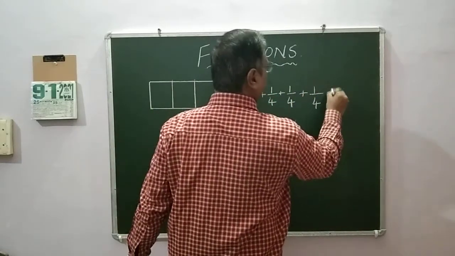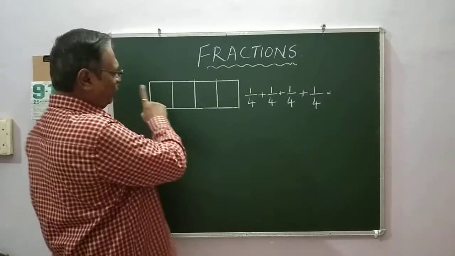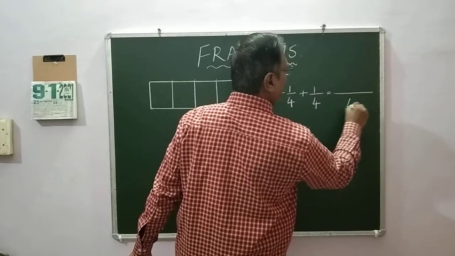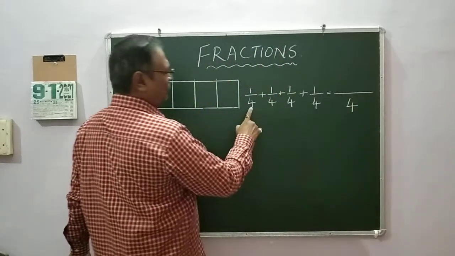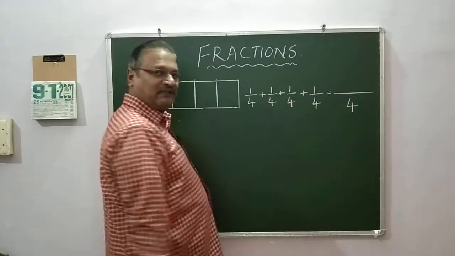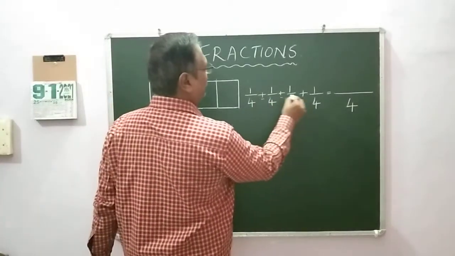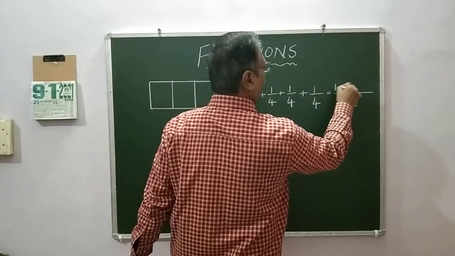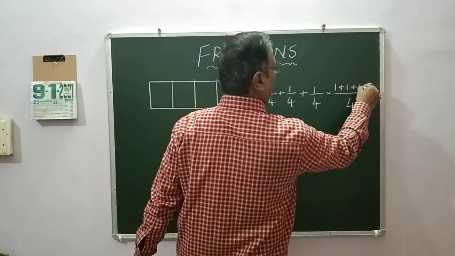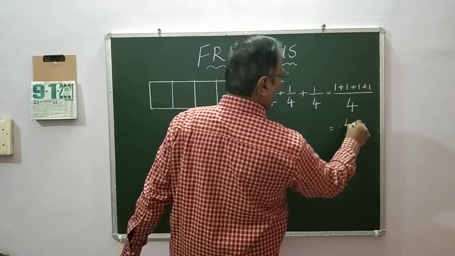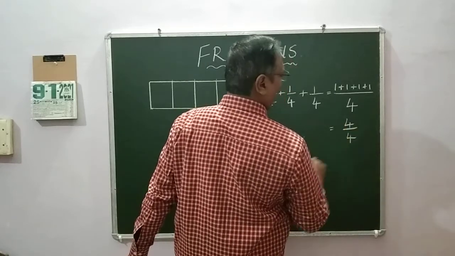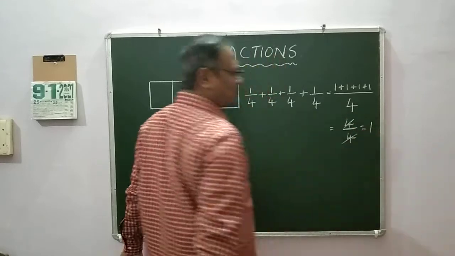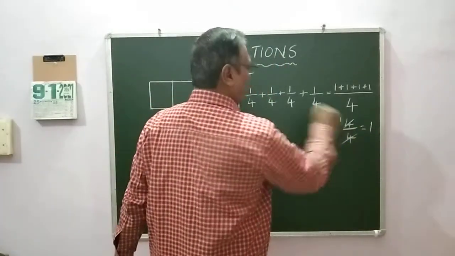What all these are equal to? Equal to 1, okay. So, write a common denominator. 4 is common in all, okay, and this is addition. So what you do is that 1 plus 1 plus 1 plus 1, that is 4 by 4. 4 by 4 is nothing but 4 ones are 4. So the answer is 1.